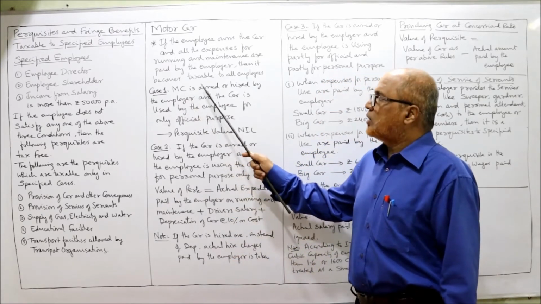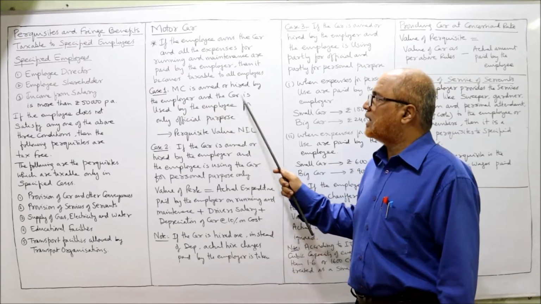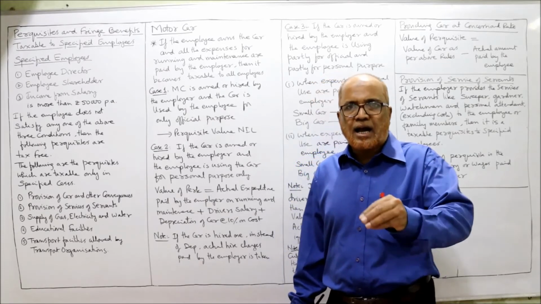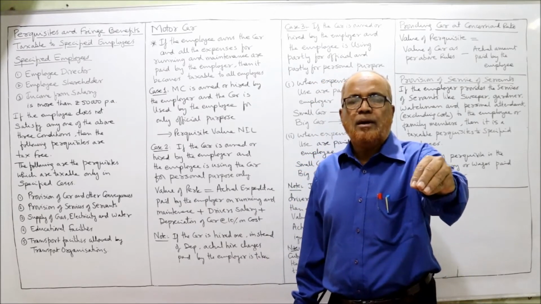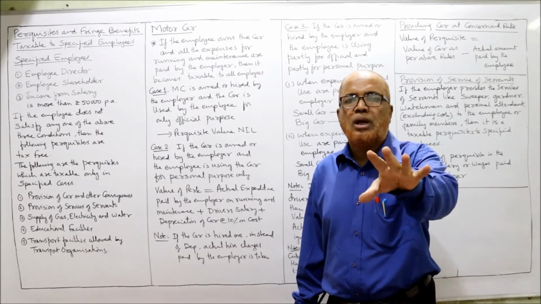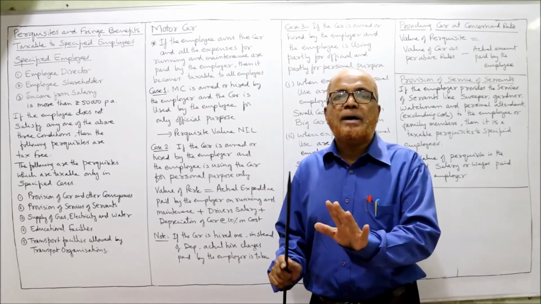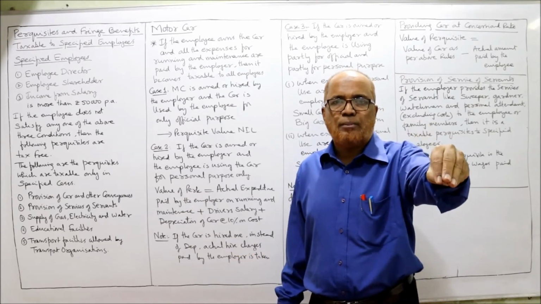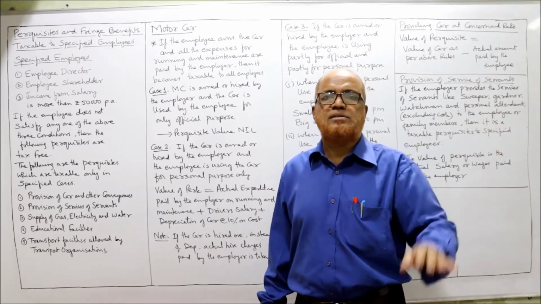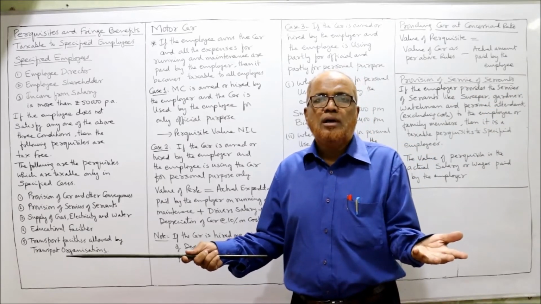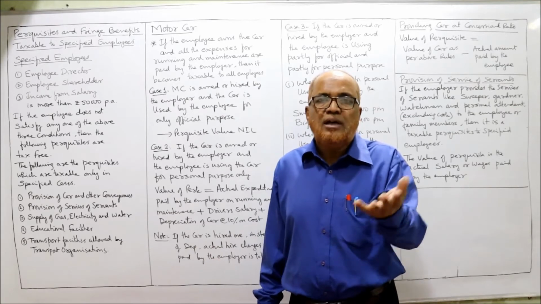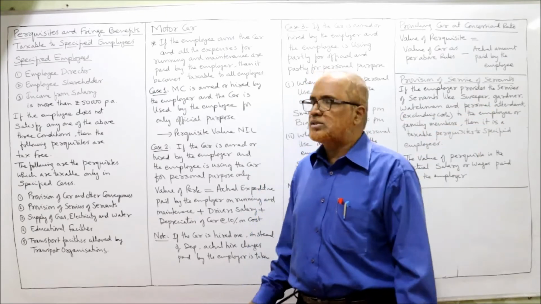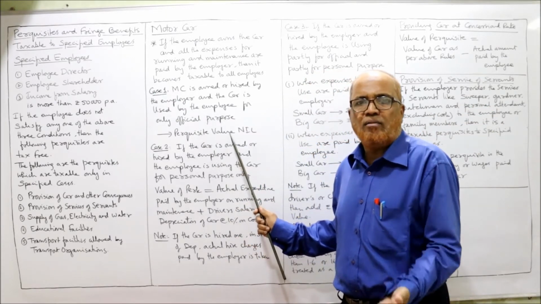Now case 1. The motor car is owned or hired by the employer and the car is used by the employee for only official purpose. That means the car is given by the employer to the employee mainly to be used only for official purpose, no personal advantage. So it is not a perquisite at all. He is not getting any personal benefit. He is using the car only for official, business purpose. Taxable value is nil. Perquisite value is nil, no advantage.